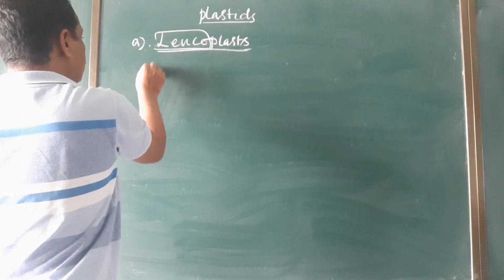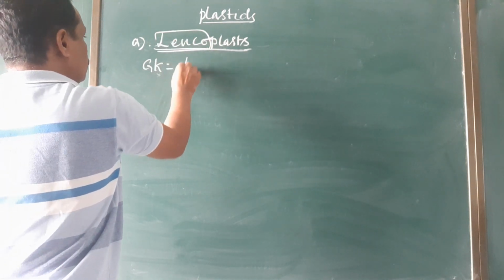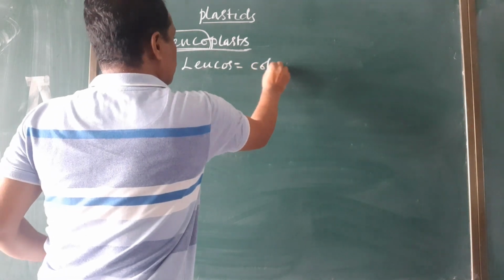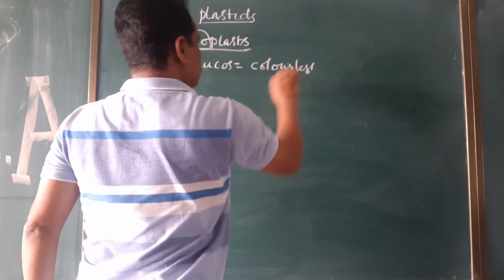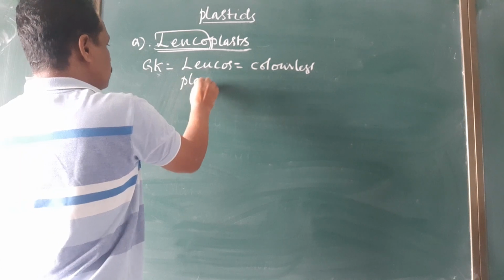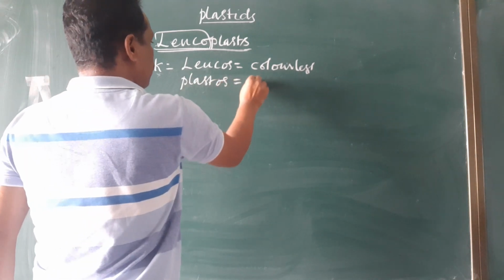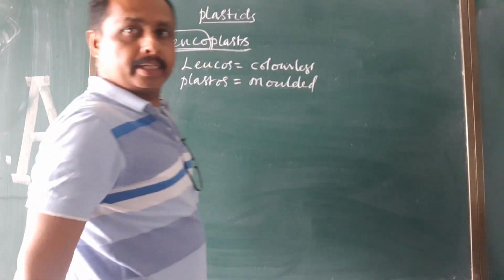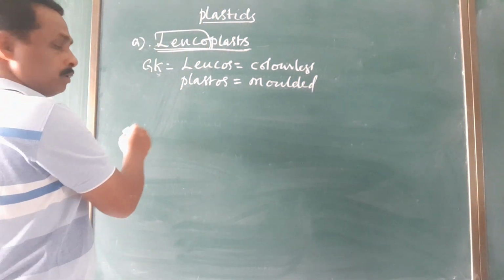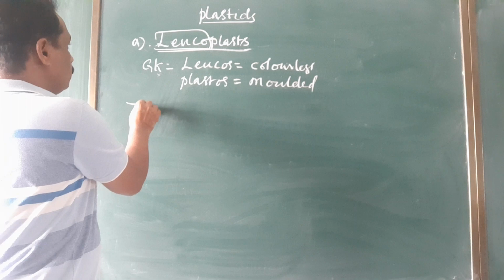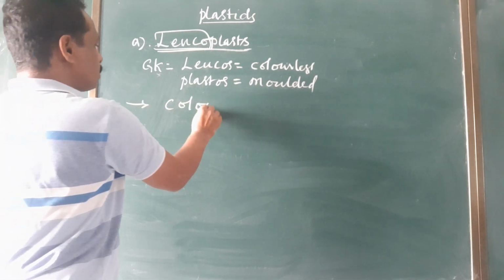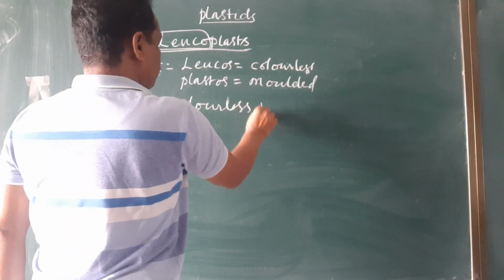Leukos in Greek means colorless, and plastos means molded structures. Leucoplasts are colorless plastids.